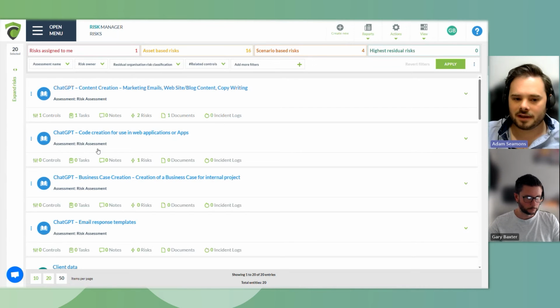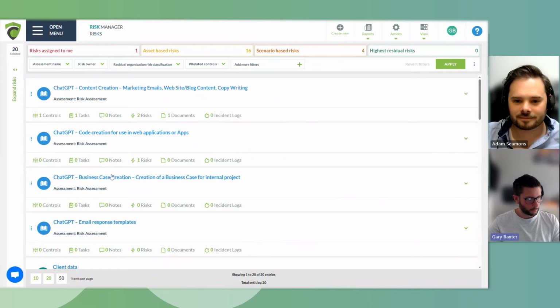What could happen here is that information about the organization, the plans that it's going to be doing, which are confidential, the secrets that it has in its strategies for how it's going to enter the business and the marketplace in the areas that it wants to tackle, those could be exposed to the third-party system, ChatGPT, and then potentially exposed involuntarily by the system regenerating or taking that information and then providing that in another business case, or potentially generating a business case that has used another ChatGPT user's business case to inform it, which means that the unique business case they were going to create may be very similar to something that someone else has already created. Gary, if you could just walk us through that in the system, please.